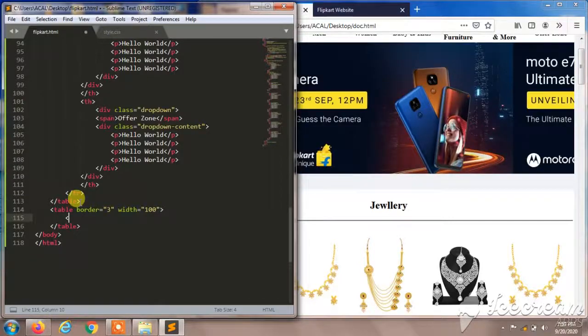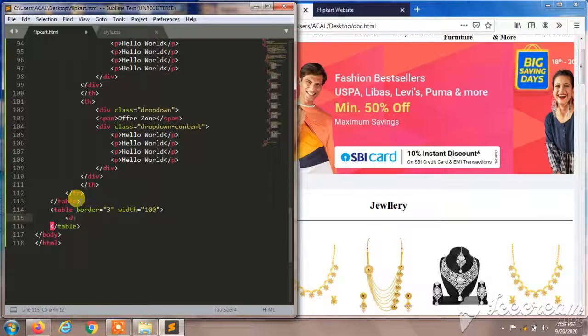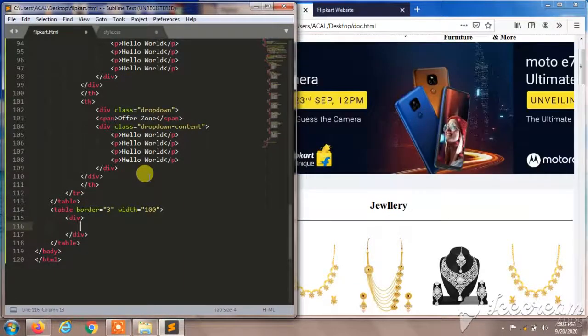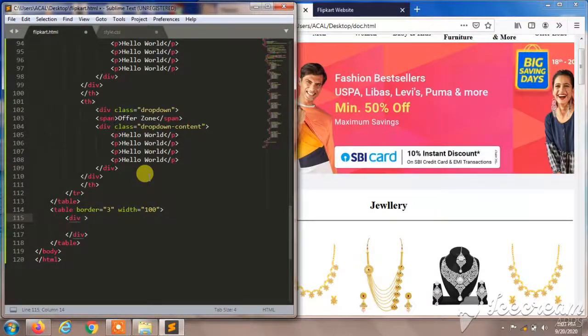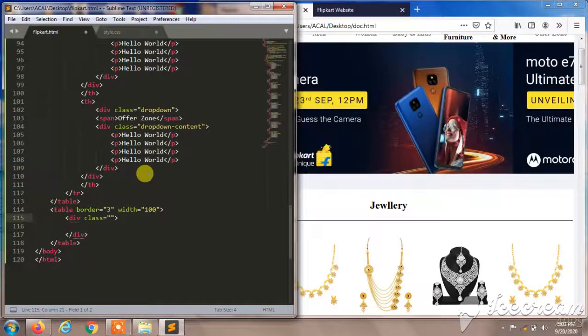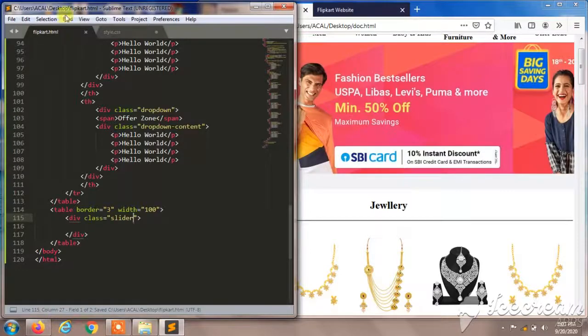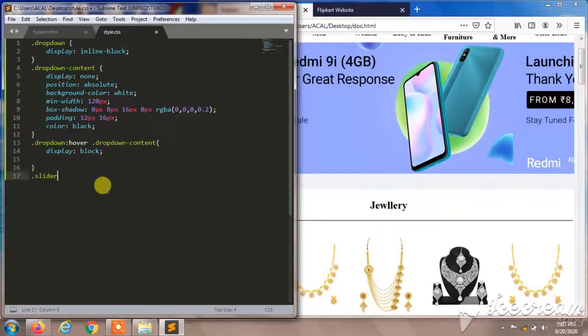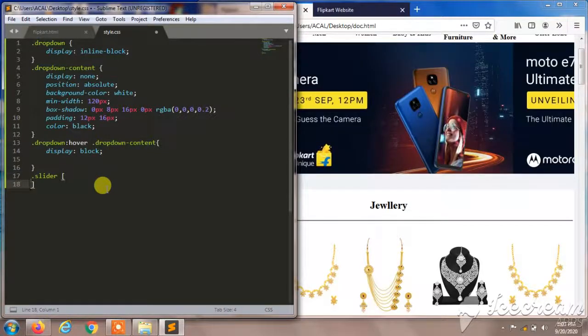And I'll create one div, and I'll name this div class as slider. So I'm going to save this. I'll open my style sheet and I'll access slider.